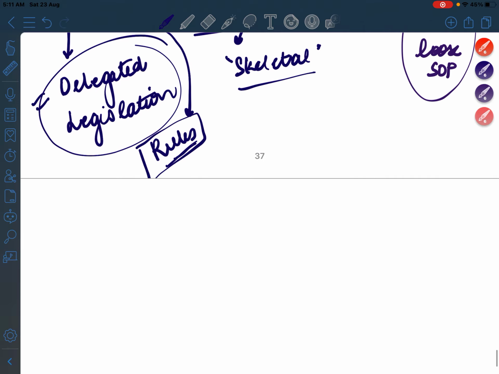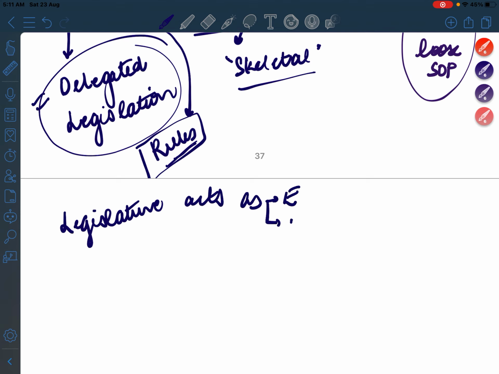Okay. Now when does legislature act as executive or act as judiciary, right? So legislature when it acts as executive is, yes. See, it has to prepare rules regarding its proceedings and everything.